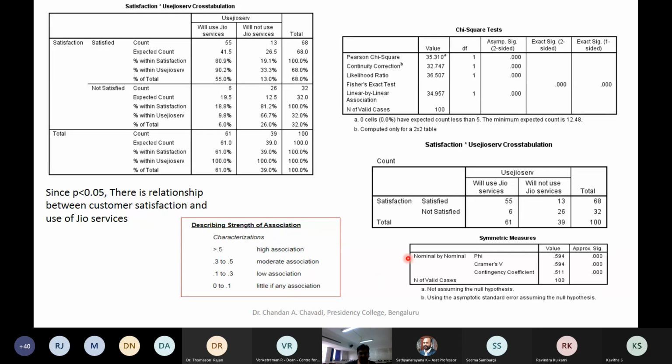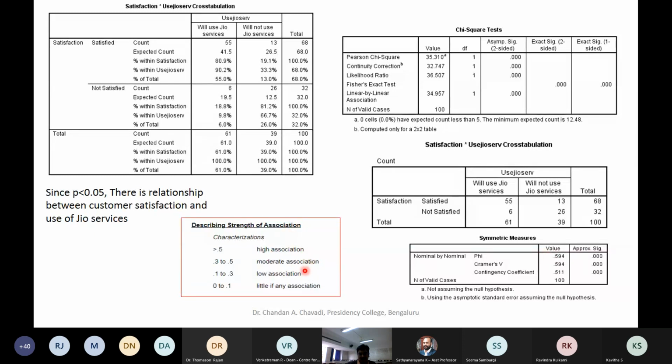Now I have already said that we always have to look at the chi-square Sig value. So here you can see that this value is less than 0.05, and we can conclude that there is a relationship between customer satisfaction and Geo service. However, we also want to know their relationship strength. You can see here, look at 0.594. This value is going to tell us that yes, there is good strength.